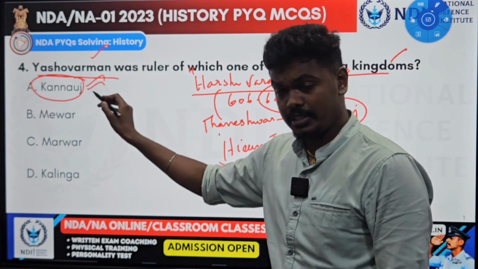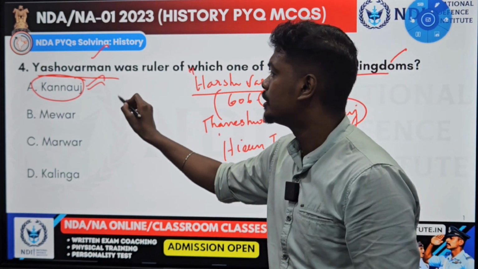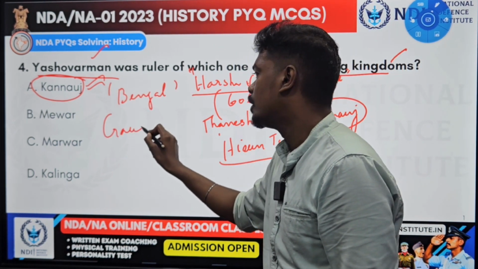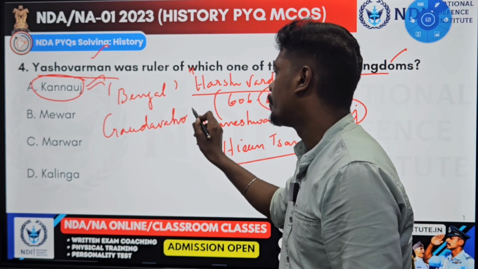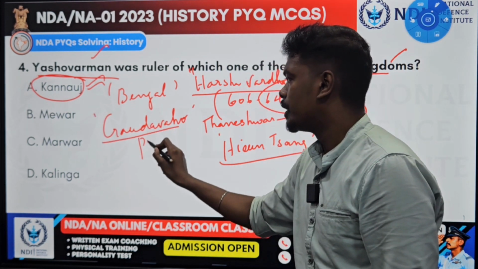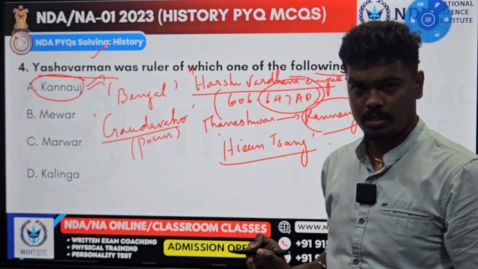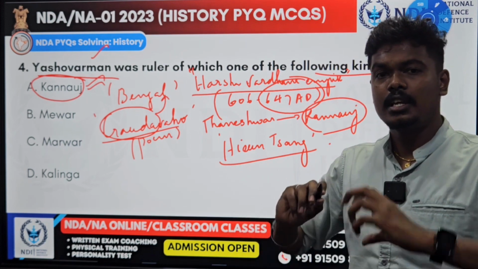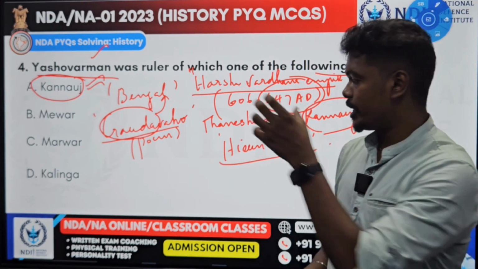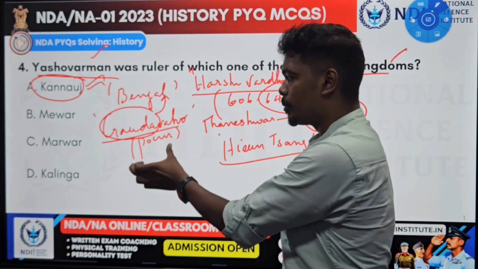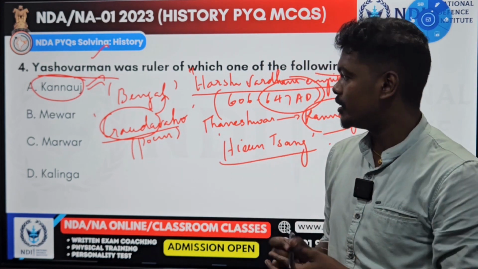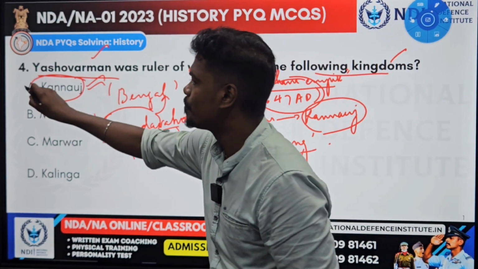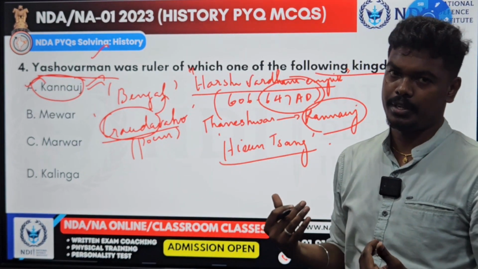Yes, and the legends say that he defeated Bengal. It is mentioned in the poem called Gauda Vaho. This poem mentions Gauda, this specific part, Gauda is called Bengal. So Gauda Vaho means slayer of Bengal. So this Yashovarman is mentioned as slayer of Bengal in the poem Gauda Vaho, and it also mentions Yashovarman as ruler of this Kannauj. And yes, the answer is A. So this is the post Harshvardhana period.